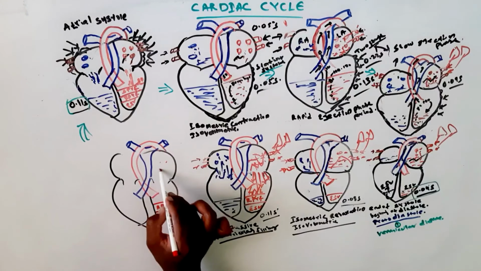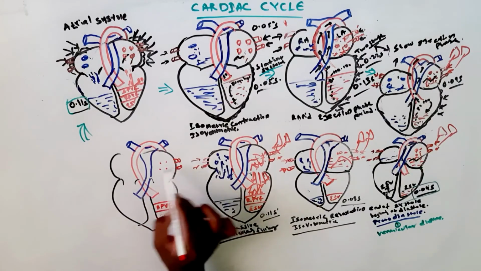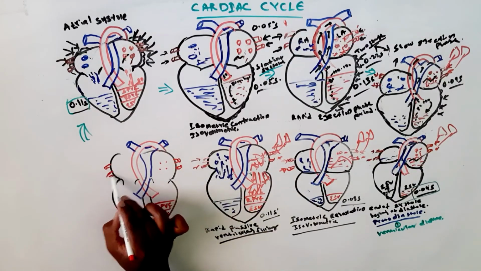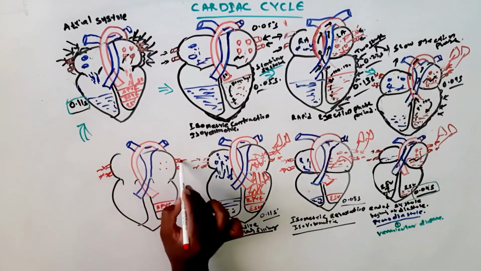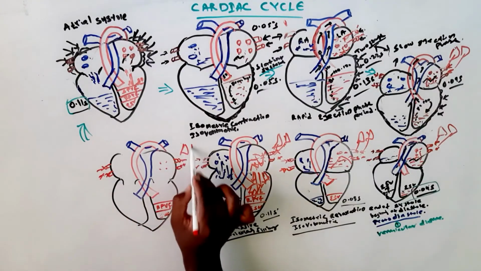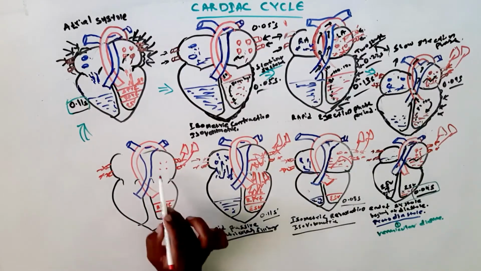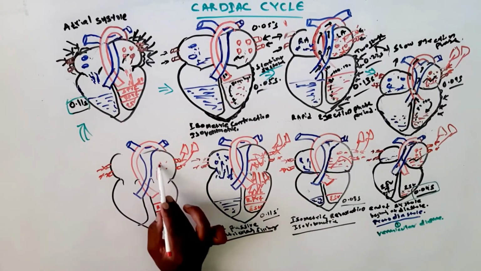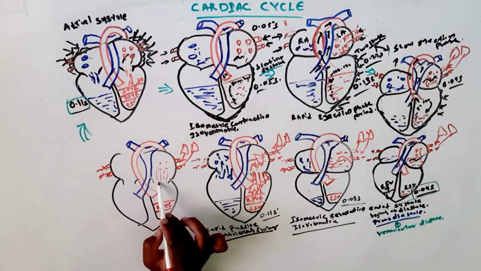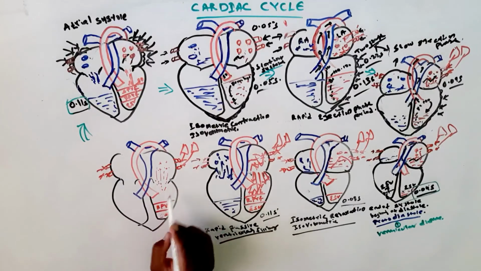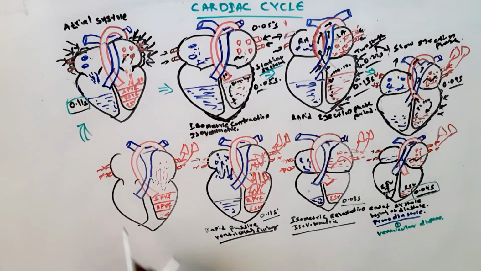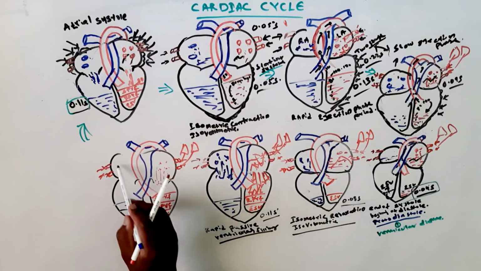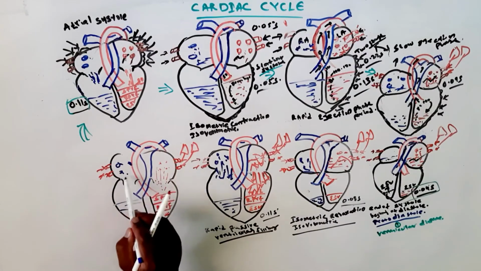So we are seeing in the next phase now the blood from the lungs, that is from pulmonary veins, reaches the left atrium, and from the superior vena cava to the right atrium. Because of the opening of the atrioventricular valve, the blood directly gets into the ventricles.